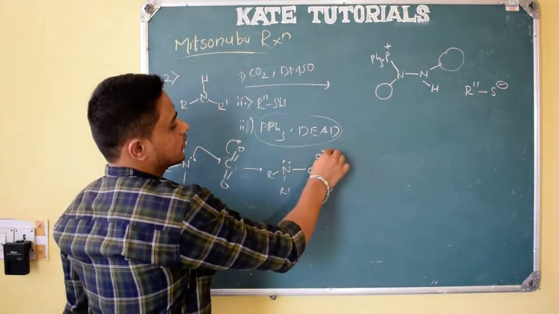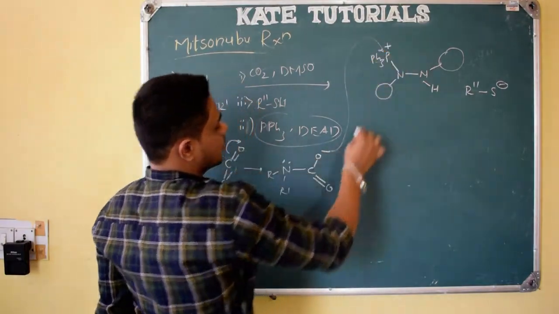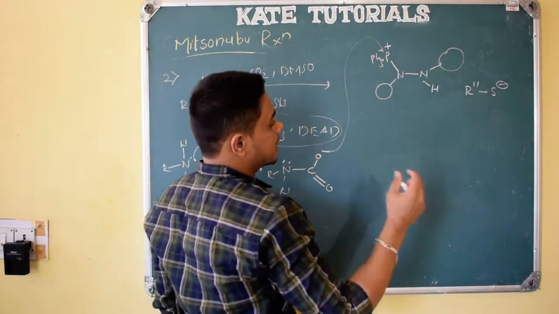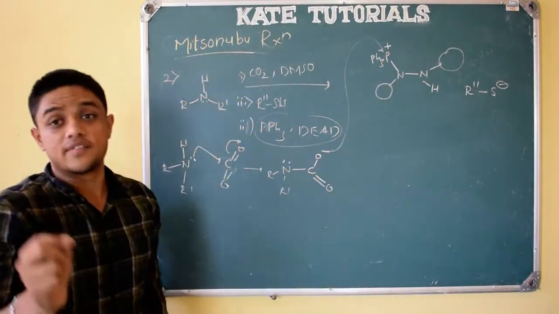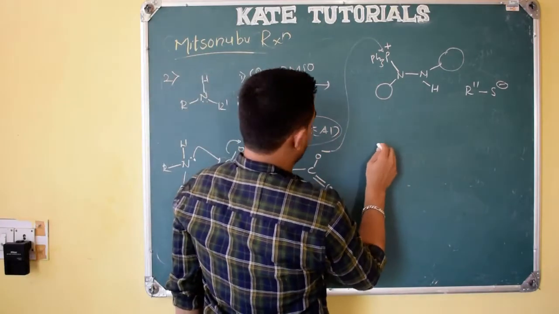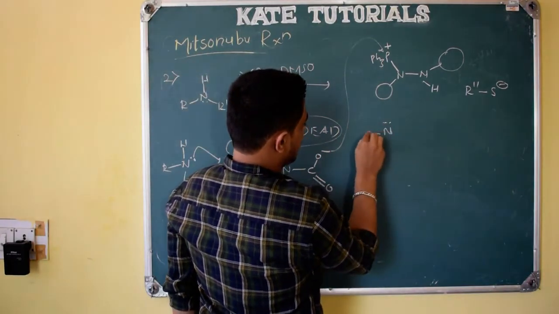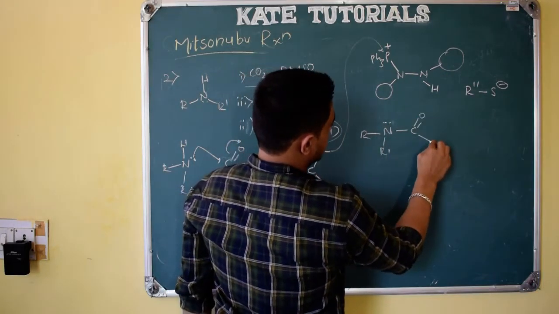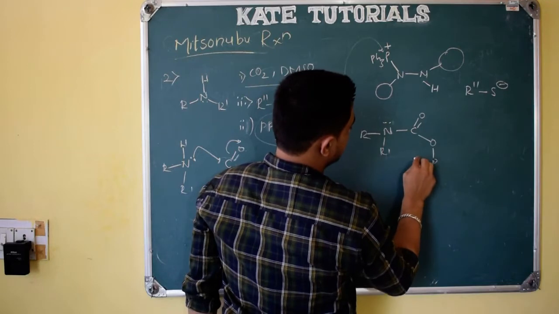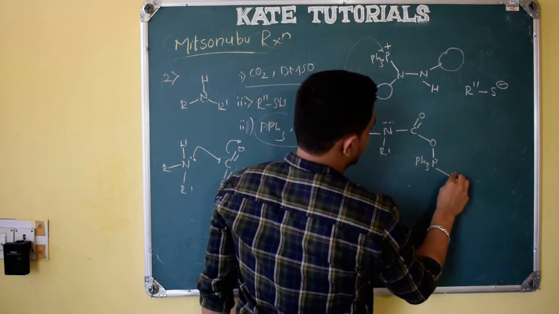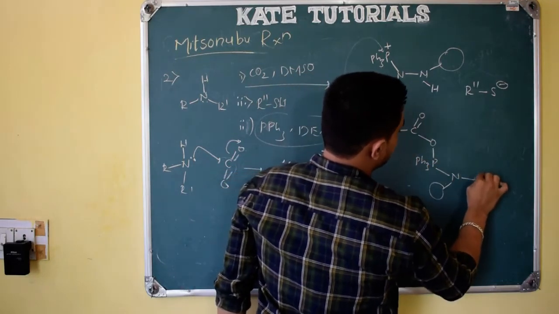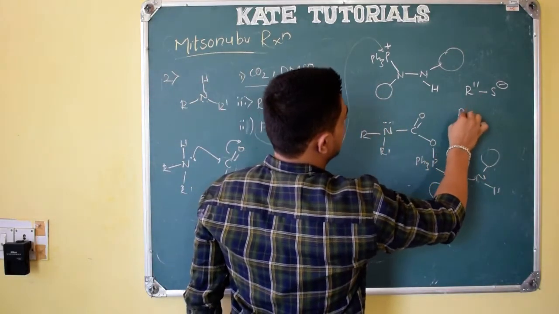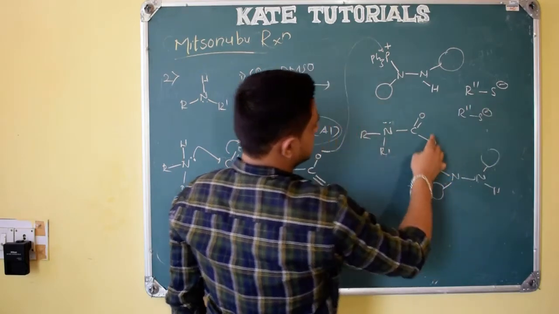So what happens here? The negative charge is there, and this will bind with phosphorus. Why only this will bind? Because the phosphorus oxygen bond will be more efficient. I mean, phosphorus will have more affinity with this oxygen, right? So what happens? N with lone pair, R, R dash, and here C double bond O, and this O is bound to phosphorus, and here the other valency, and here nitrogen, NH, electron withdrawing group. And here you should see R double dash S minus. This compound is there, right?